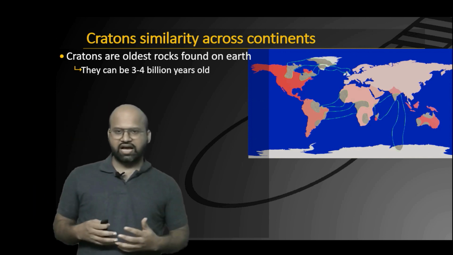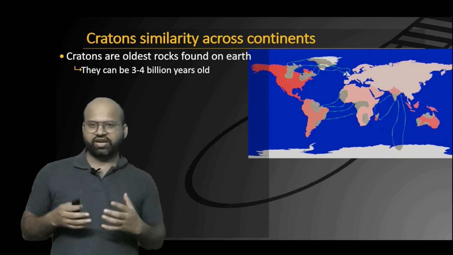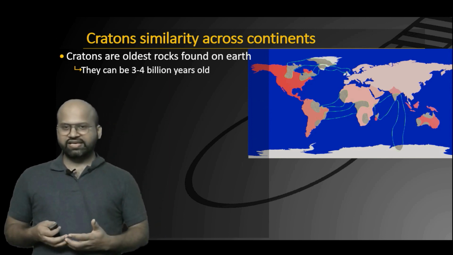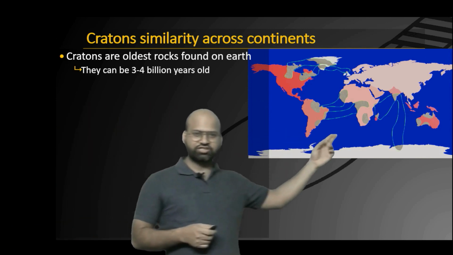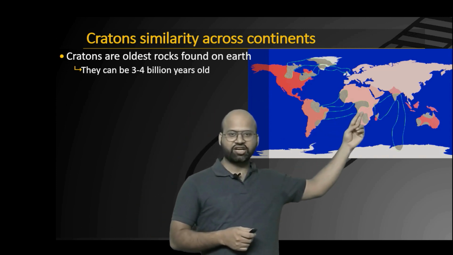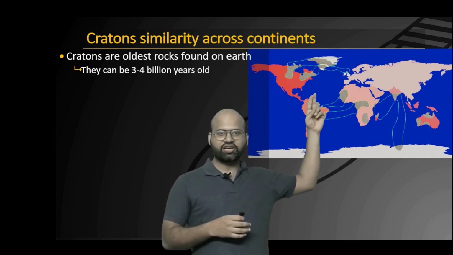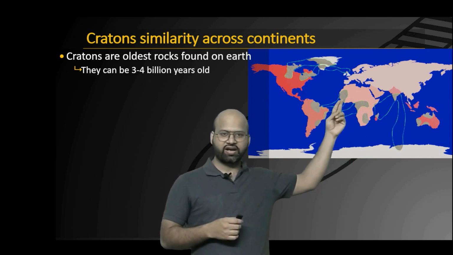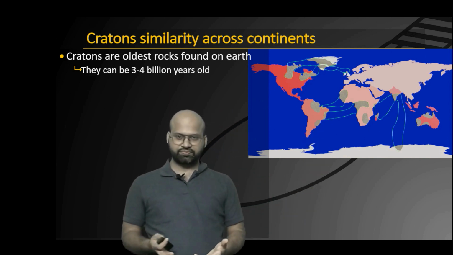Now, cratons are the oldest rocks on earth, and each continent has some regions formed of cratons. What Wegener did, he studied these rocks and he found that the cratons across the continents matched. You can see here the cratons here as well as these African cratons were perfectly matched in their origins, in their structure. Similarly, cratons across North Africa and South America also matched.